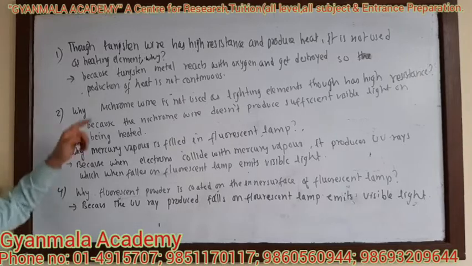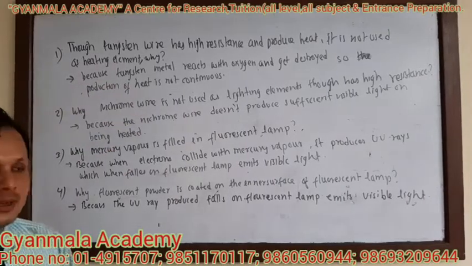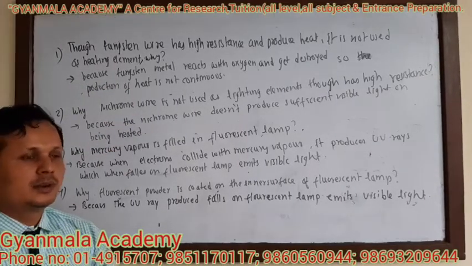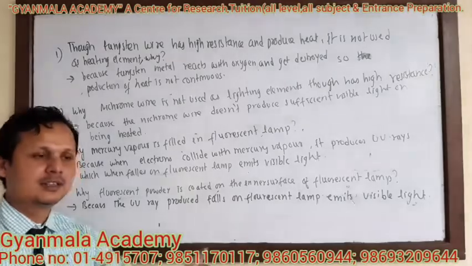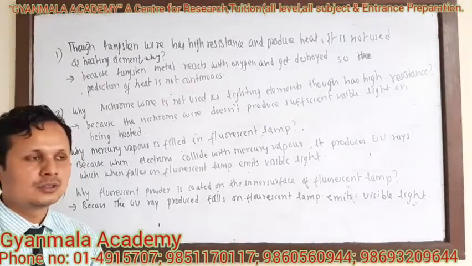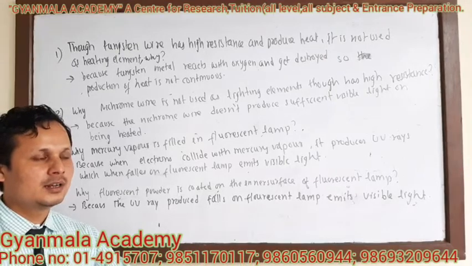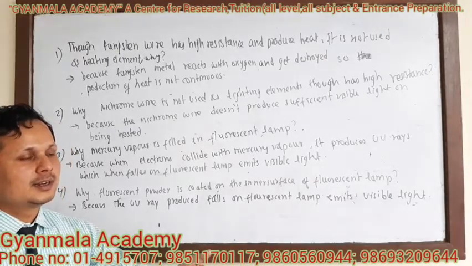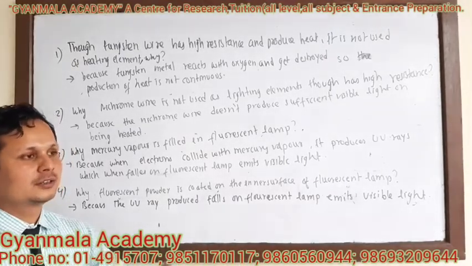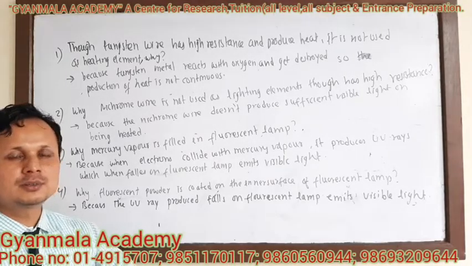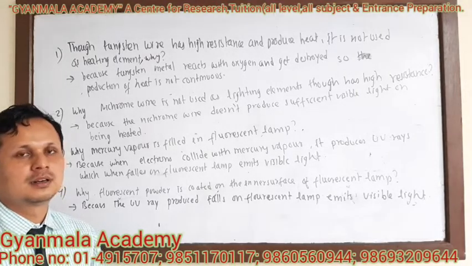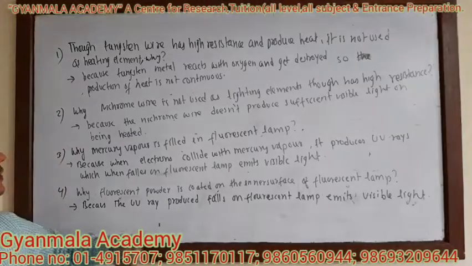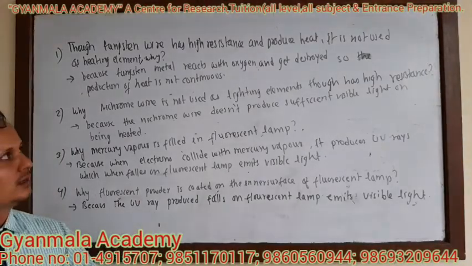Why? Because when tungsten metal is used as a heating element, it is in contact with the air. When it is in contact with the air and is heated, it reacts with the oxygen, and the tungsten metal breaks down. So the continuous production of heat is not obtained.